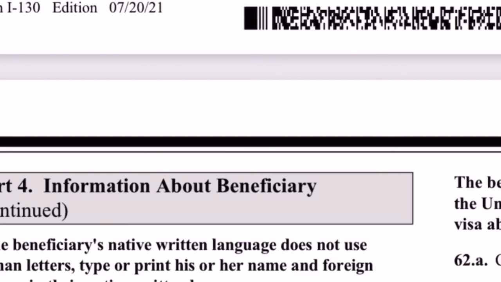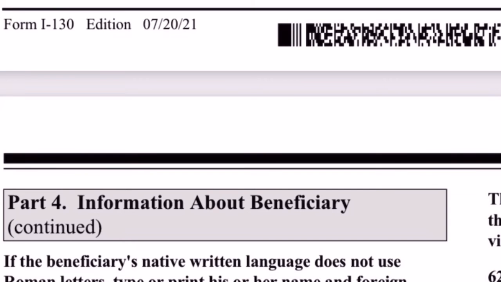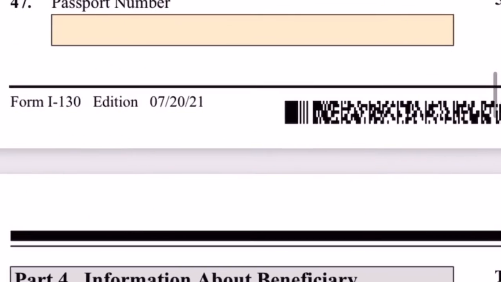So the date, we are going to enter the date of what they stamp in her passport, but it's on the I-94 when it's time for her to go back. In this case, my client is not going to return on that specific date, so I'm going to enter it right here. And then I'm going to enter the passport number. Okay, so the date, you have to put it in the right format, the month, day, and year, or it will give you an example and have you re-enter it in the correct format.